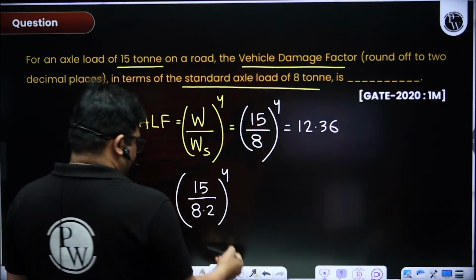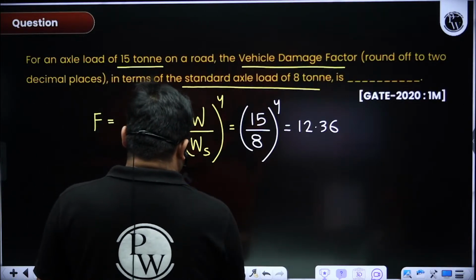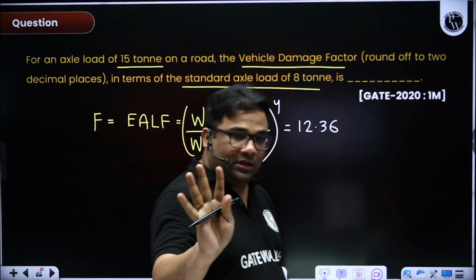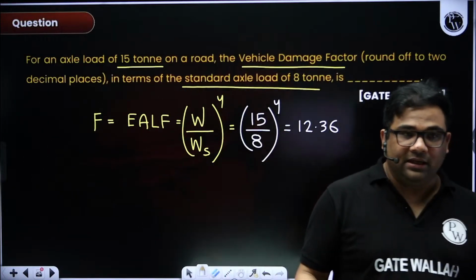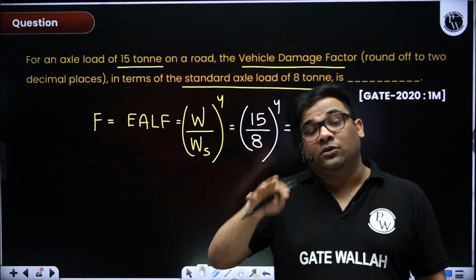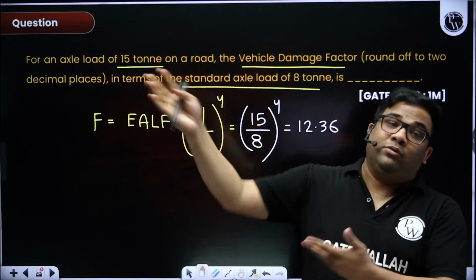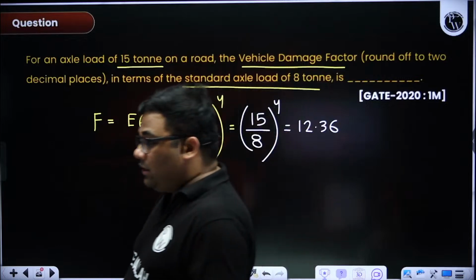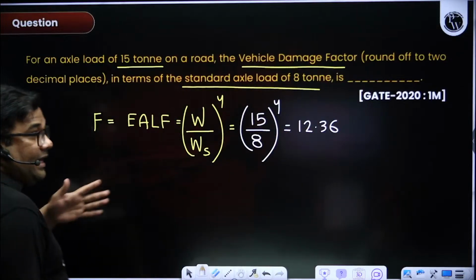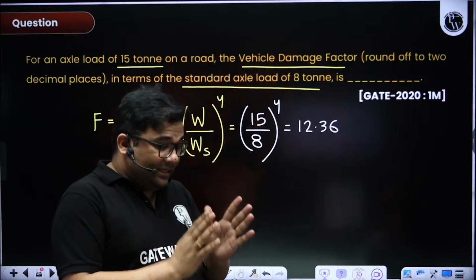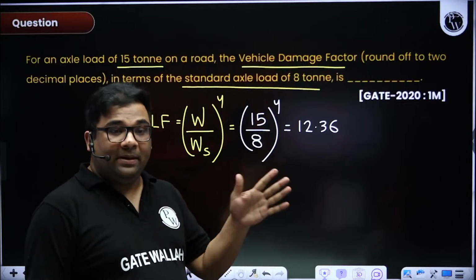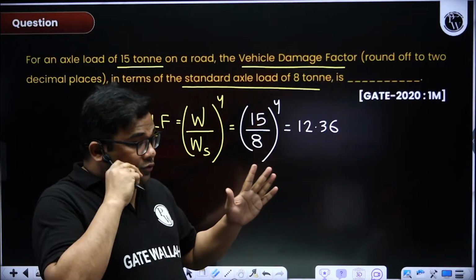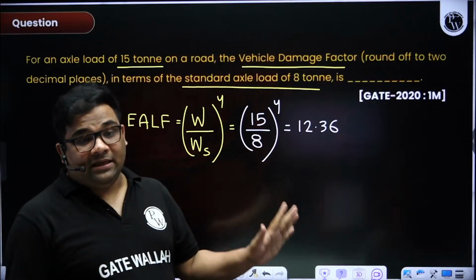Suppose you know that standard axle load is 80 kilonewton, for single axle dual wheel. But suppose in the question they are writing standard axle load is 90 kilonewton. Then we have to take 90 kilonewton. Understood what I'm trying to say? Whatever standard axle loads you have studied, like 65, 80, 148, 224, all those standard axle loads you have to take if nothing is mentioned in the question.